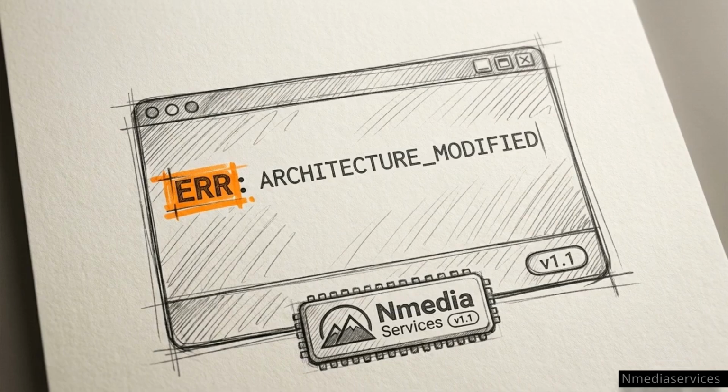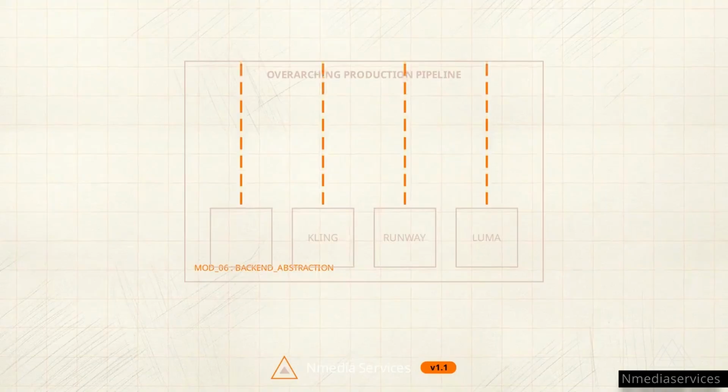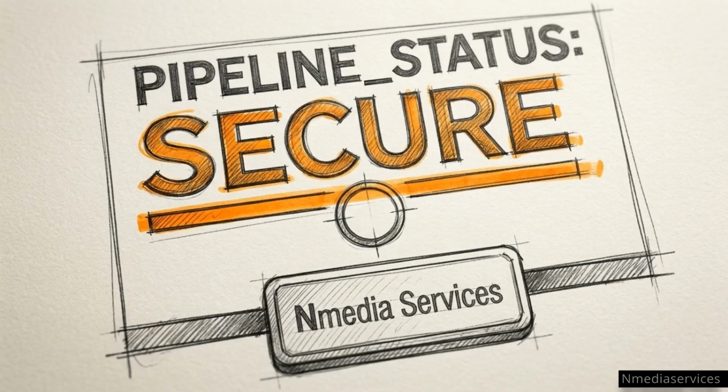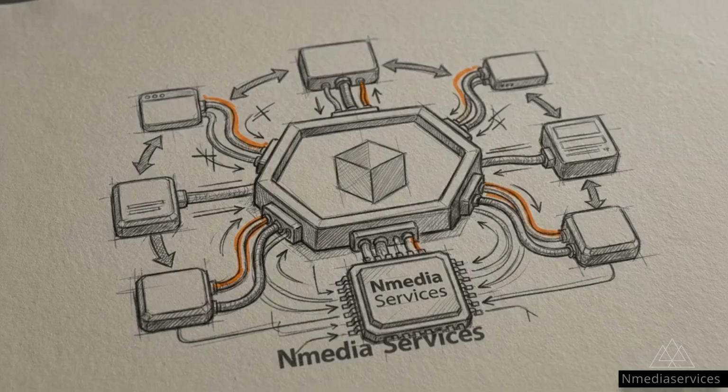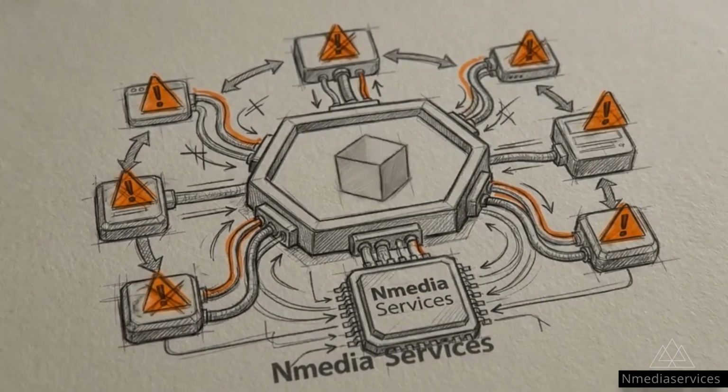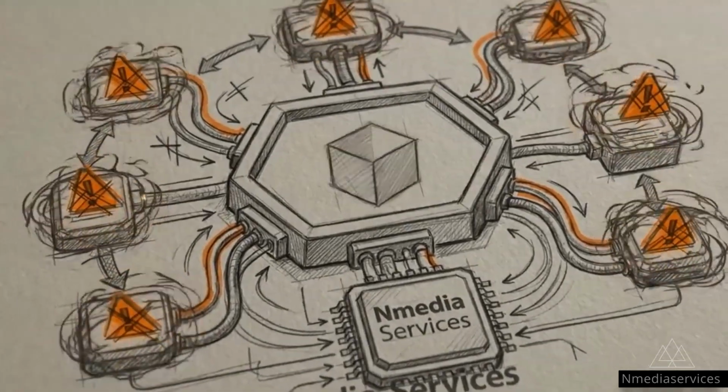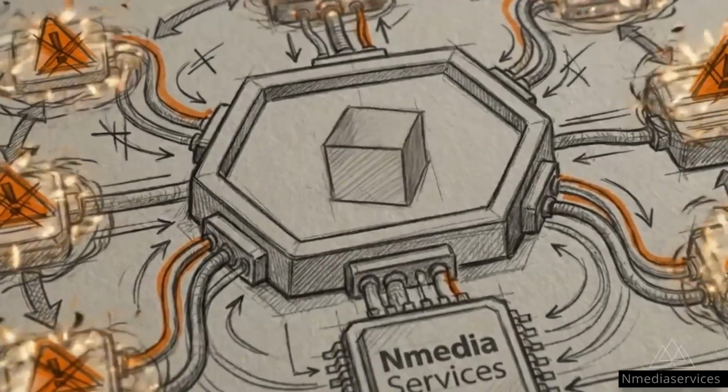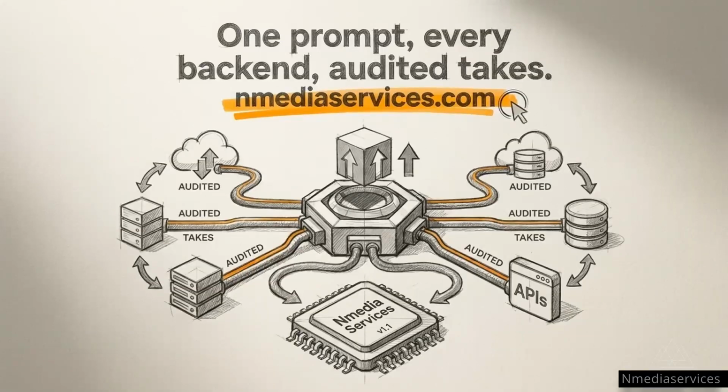Consider what happens to a project when a flagship model changes its core architecture overnight. The core design philosophy of NVIDIA Services: the pipeline survives the model churn. This architectural resilience allows operators to maintain a consistent workflow regardless of the status of any single backend. Module-06 is a permanent operating system that allows animation production to operate safely at the speed of generation.